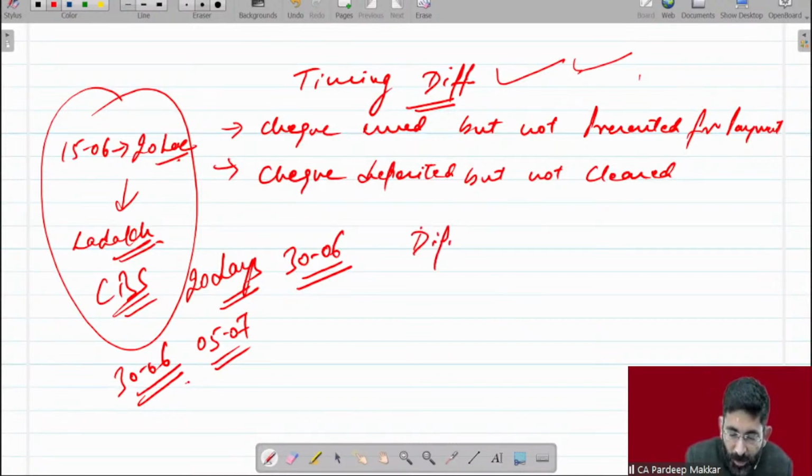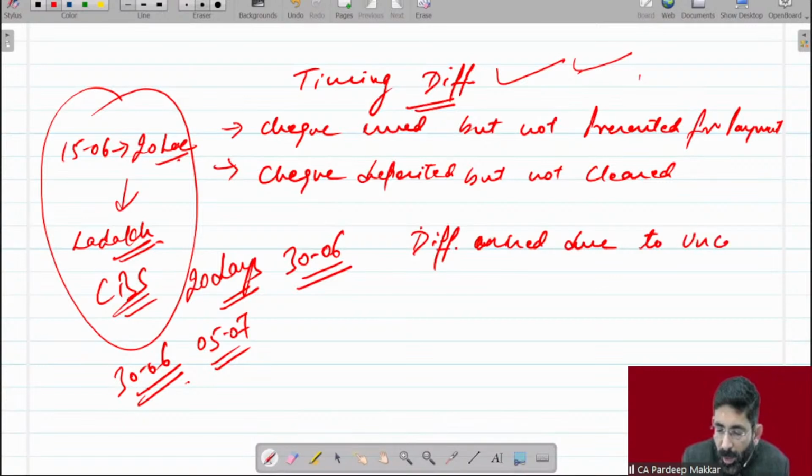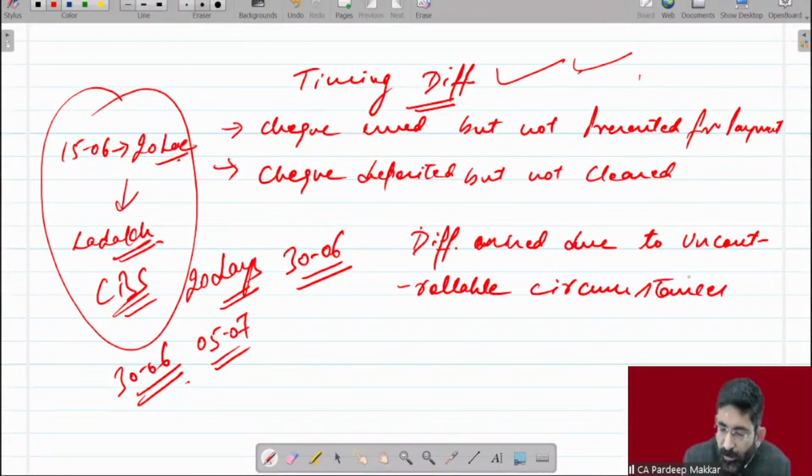Difference arised due to uncontrollable circumstances.